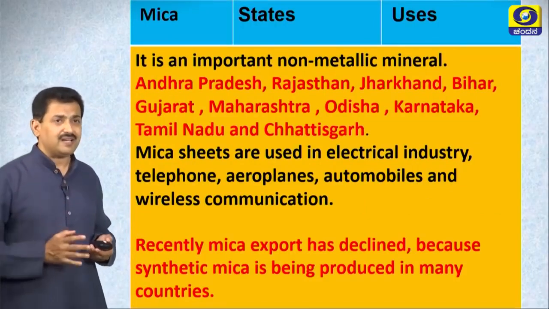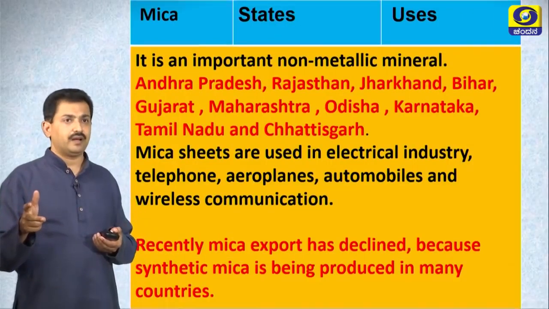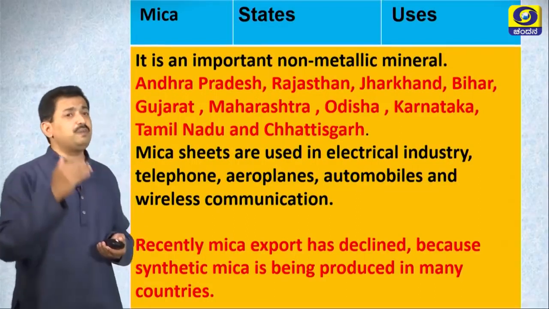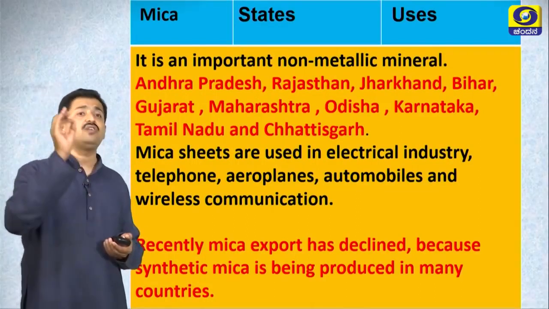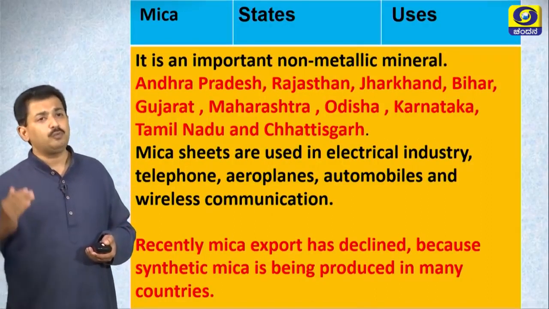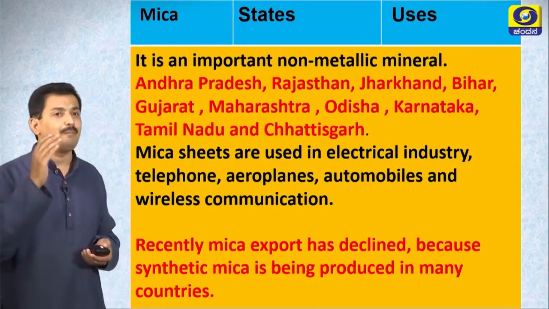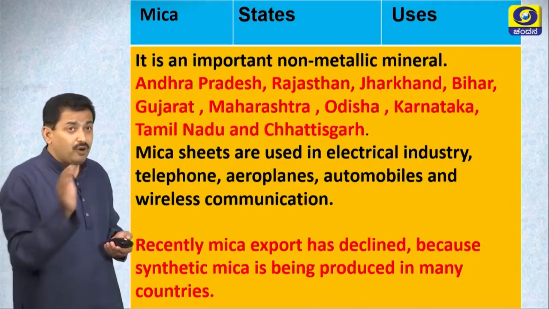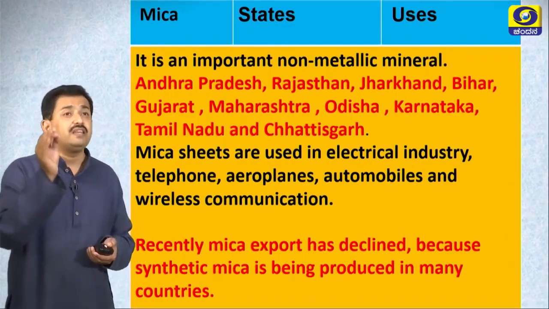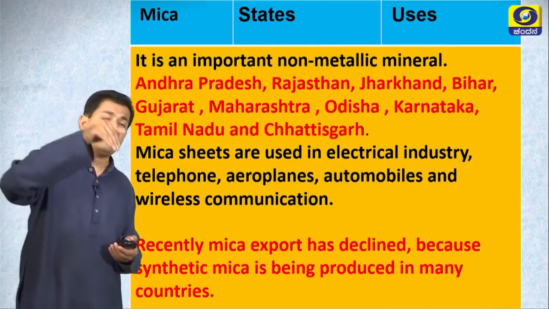And now about mica. Mica is an important non-metallic mineral, right? Andhra, Rajasthan, Jharkhand, Bihar, in all these places we get mica. Mica sheets are used in electrical industry, telephone, aeroplanes, automobiles, wireless communication, etc. In all these fields we use mica. Recently, the export of mica has declined, you know very well, because synthetic mica is being produced in many countries and synthetic mica is used in the place of mica.